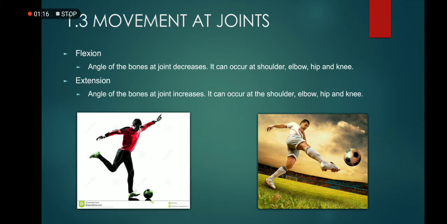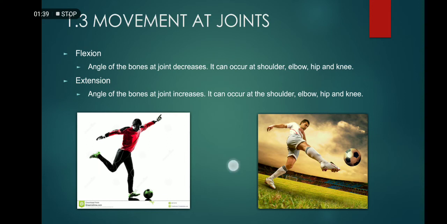The first one, flexion, happens at the knee of the football player when he tries to kick the ball. Extension happens in the second picture, which shows the extension happening at the location of the ankle of the football player.